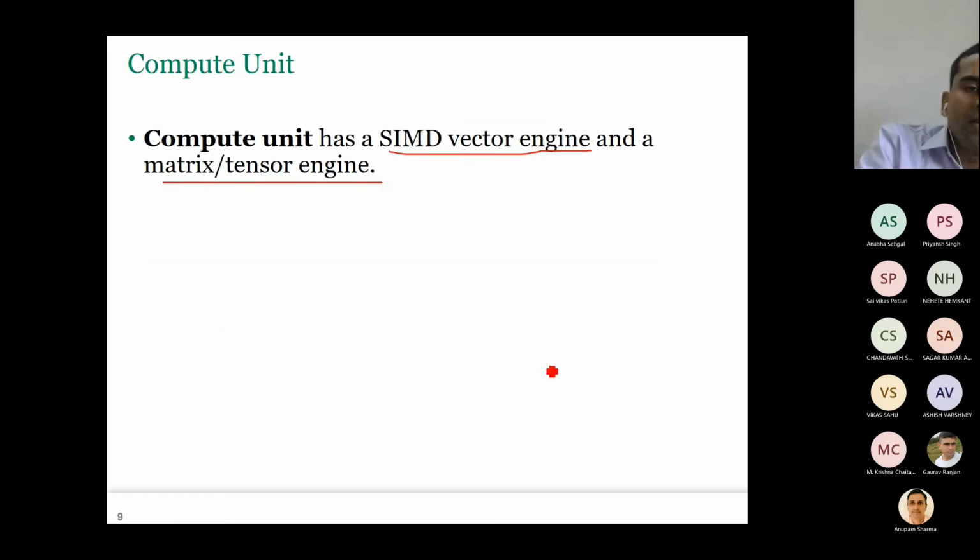Now, okay, coming to the compute unit. So, any questions till this point? Any questions?